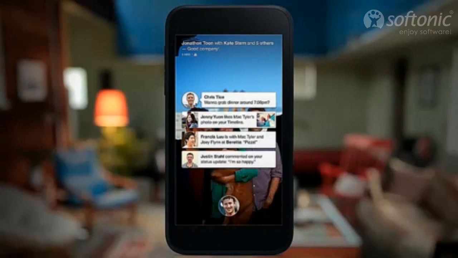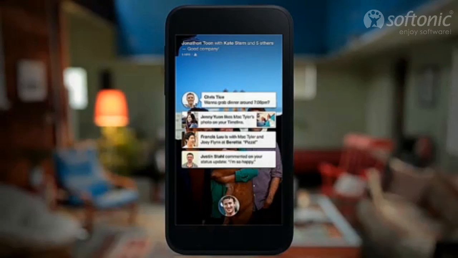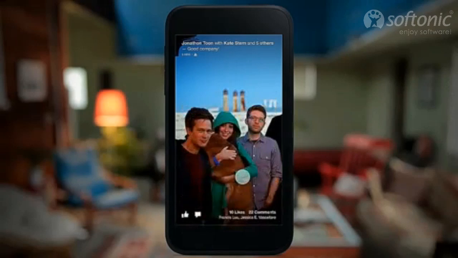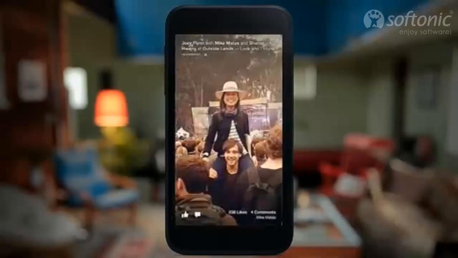And let's say there's a bunch of people who are interacting with me, and I don't want to deal with this right now. I can just press on it to grab them all and throw them away if I want. But a lot of the time, you want to get back to your notifications later. So you can also just dock them, throw them down, and continue just browsing your cover feed. So that's putting people first in your phone.